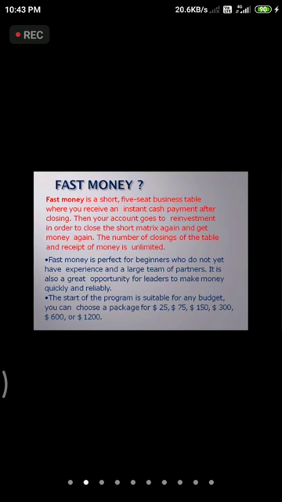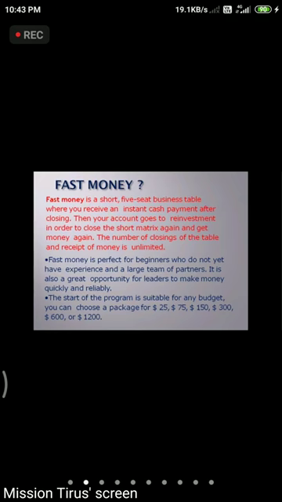Then your account goes to reinvestment in order to close a short matrix and get money again. The number of closings to the table is unlimited, which means we can earn unlimited income from Fast Money also. Fast Money is perfect for beginners who do not yet have experience and a large team of partners. It is also a great opportunity for leaders to make money quickly and reliably.